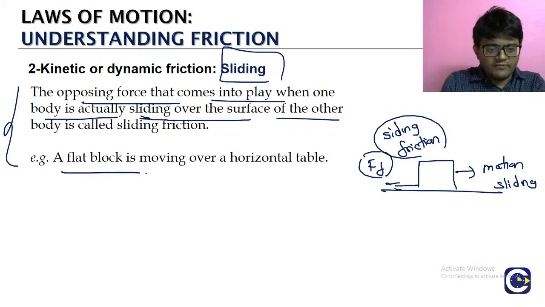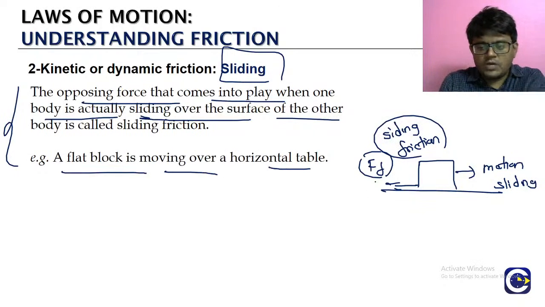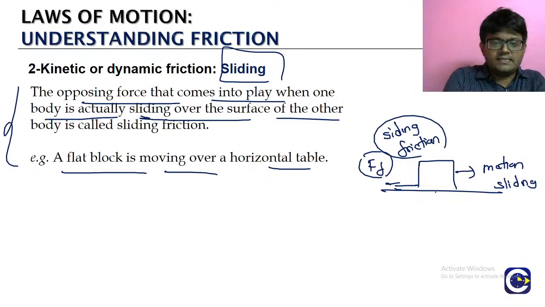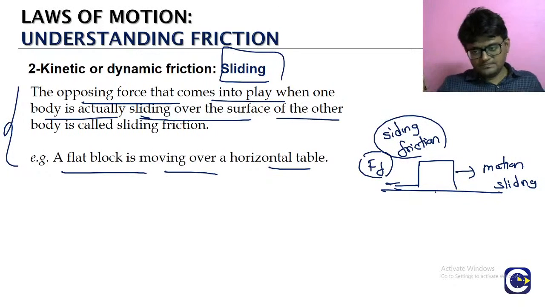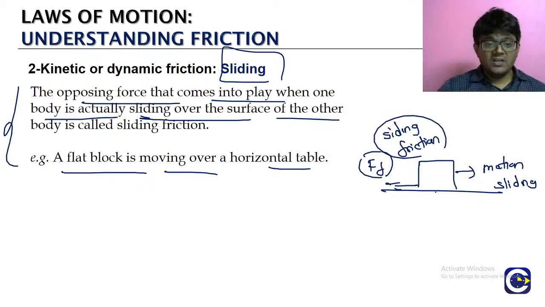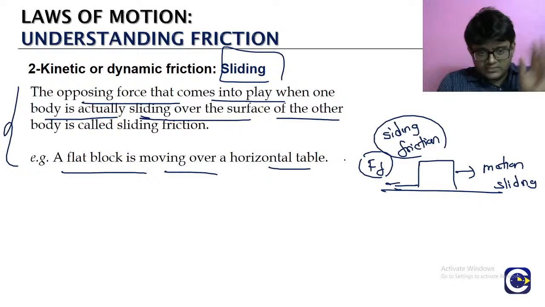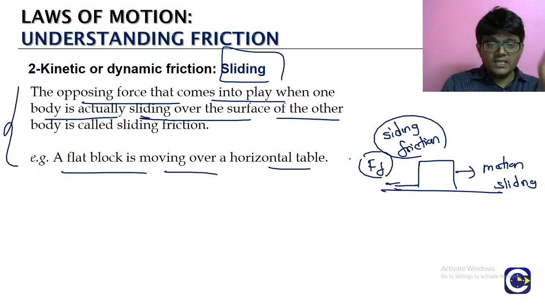Like a flat block moving over a horizontal table: all these are examples of sliding friction. Generally, we take sliding friction as equal to kinetic friction. So whenever we say kinetic friction, we think only of sliding friction.